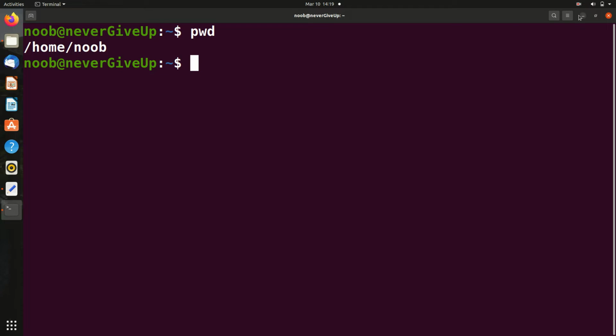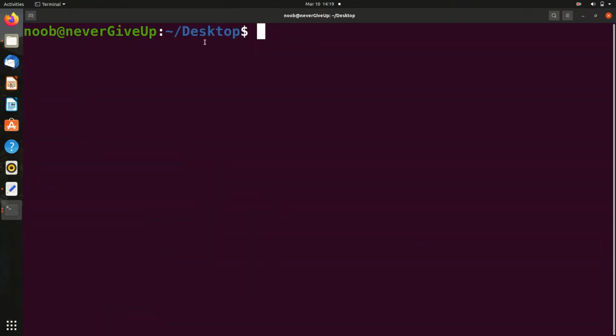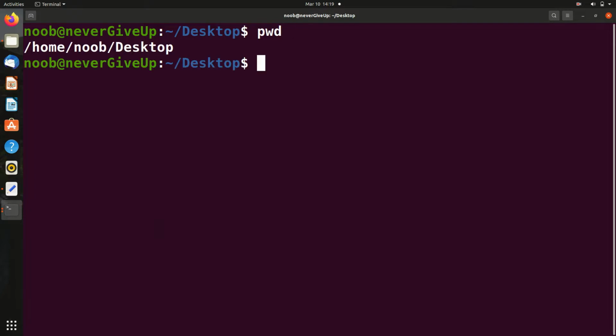Now let me show you one more example. Suppose I go here and open in terminal. As you know, this is desktop, so it will open in desktop. Now if I press pwd, see, the path has been changed. In the previous case it was /home/noob, which was the home directory, but in this case the print working directory is /home/noob/desktop. So I'm inside desktop.